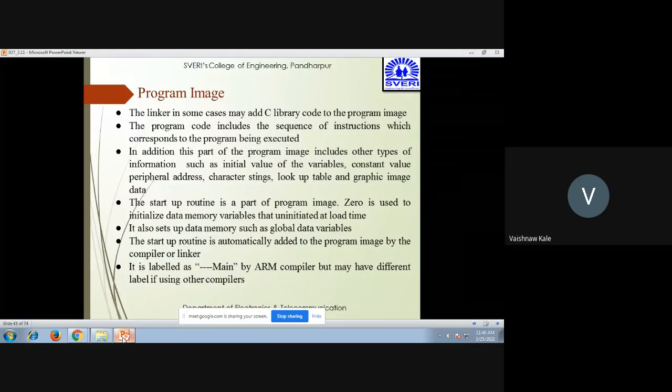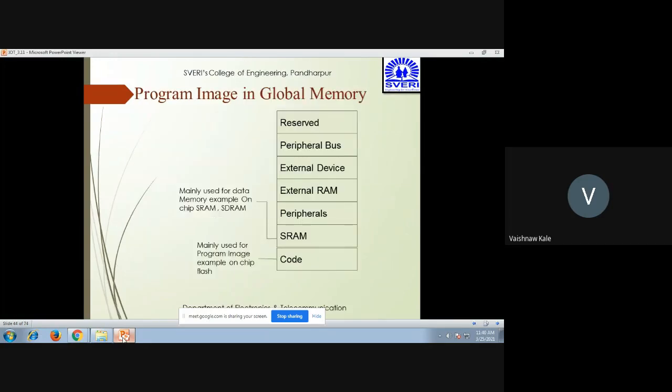It is labeled as main by the ARM compiler, but may have a different label if you are using other compilers. So depending upon the compiler, it is going to change. Now this is the program image in global memory. So it has code, mainly useful for the program image, for example on-chip flash. Then SRAM is mainly used for data memory, for example on-chip SRAM or SDRAM. Peripherals, external RAM, external device, peripheral bus, and then reserved.